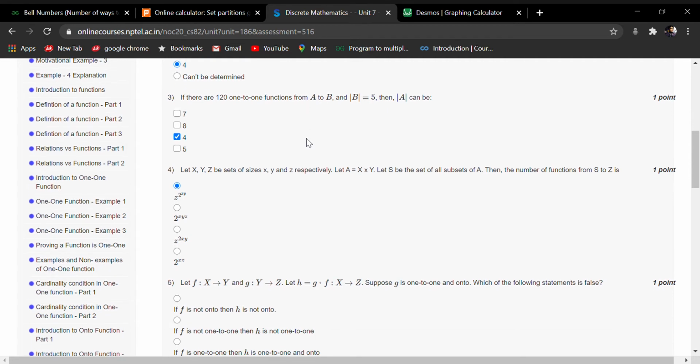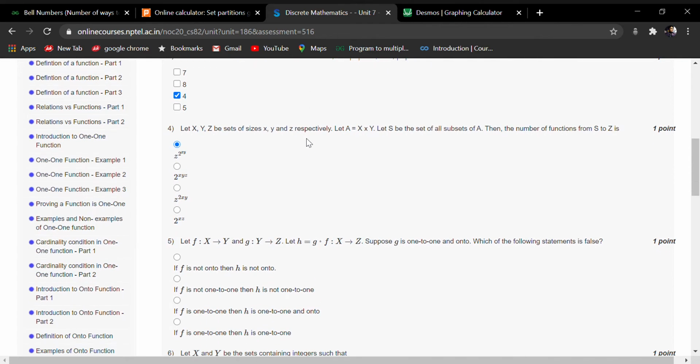Okay. Now let's come to the fourth question. Let x, y, z be sets of sizes x, y, and z respectively. A equal to x into y. Let S be the set of all subsets of A. Then the number of functions from S to Z. Okay. So A is the set x into y. So what is the cardinality of set x? It is given x. And the cardinality of set y is given y. So cardinality of set A will be small x into small y.